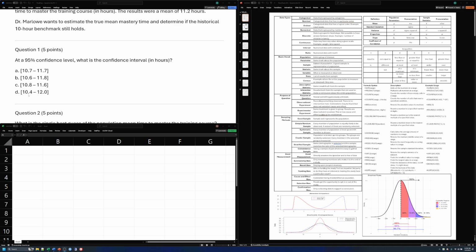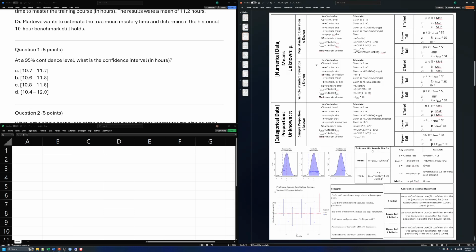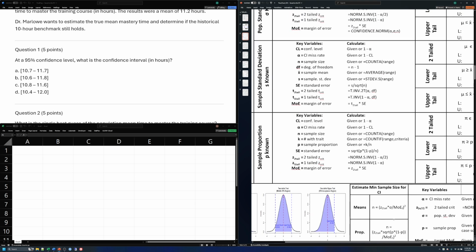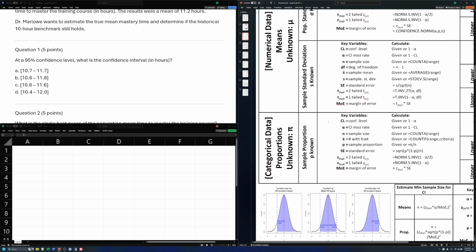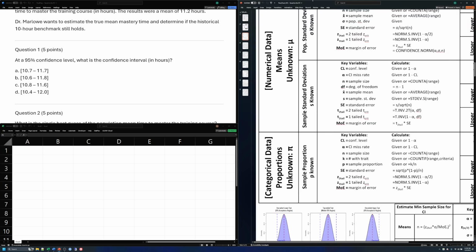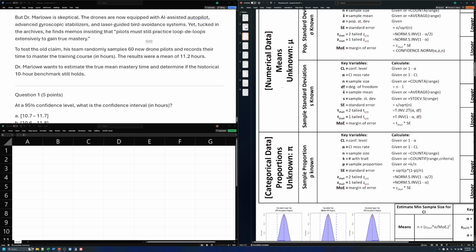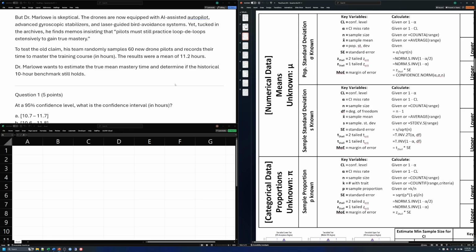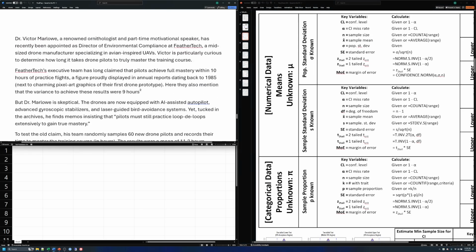I'm like, okay, so we've got some intervals here. Looks like we need to calculate a confidence interval. If we go to our flowchart, that is page number 3. And we can see that our very first question is, are we dealing with numerical or categorical data? We know that we are dealing with numerical data because we're measuring hours. Hours is a type of numerical data. And then we have to know, are we dealing with a population or a sample standard deviation? And that's all based on what is in our problem.